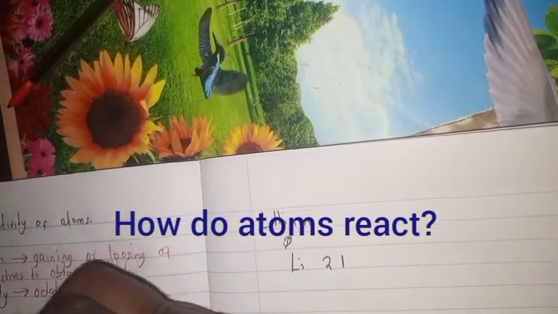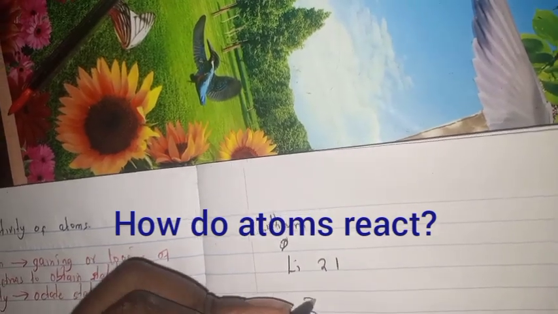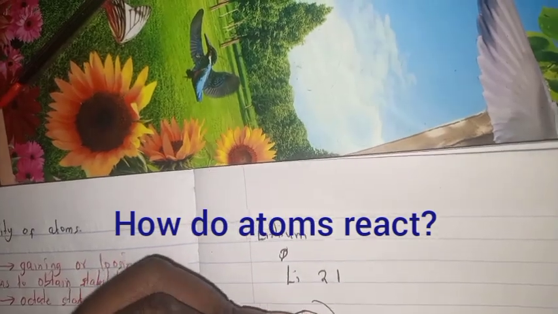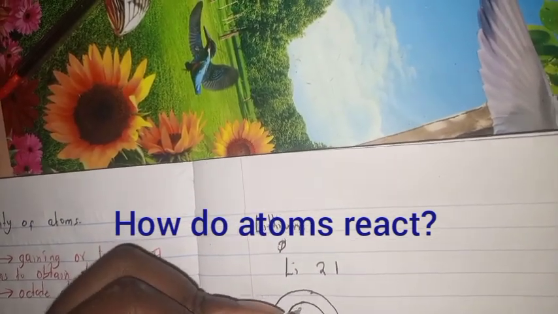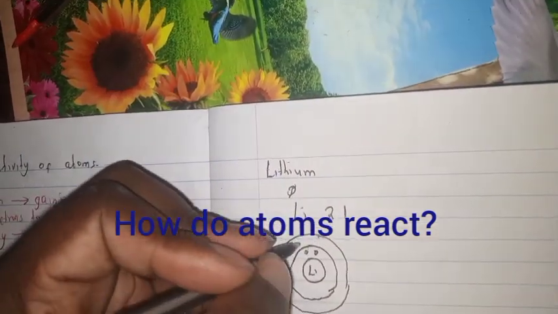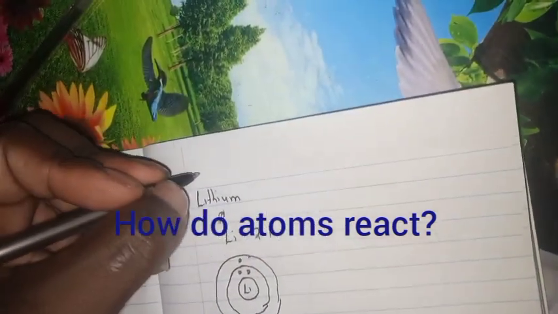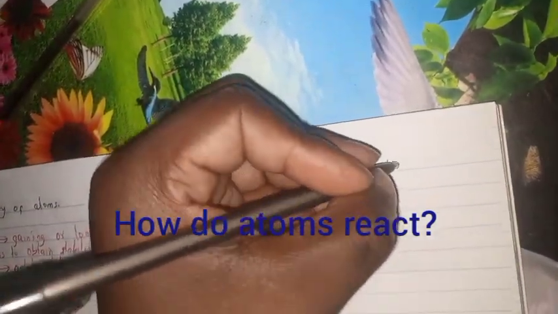It is 2 1, and that means when we draw it, lithium is 2 and then 1. Now after the reaction, we have the atom, and then here we have the ion.